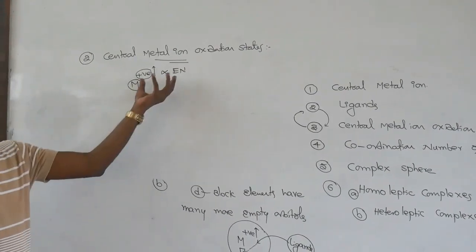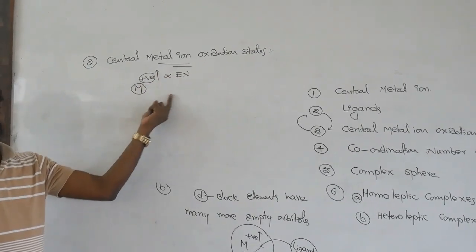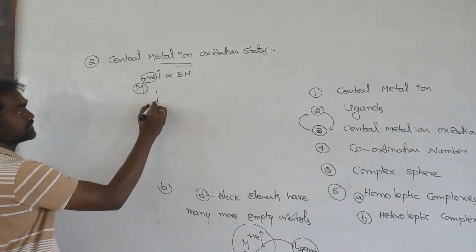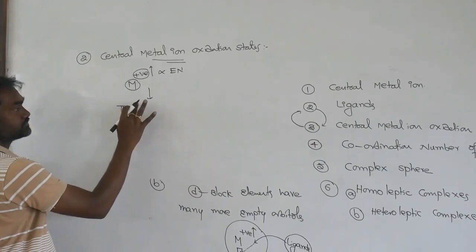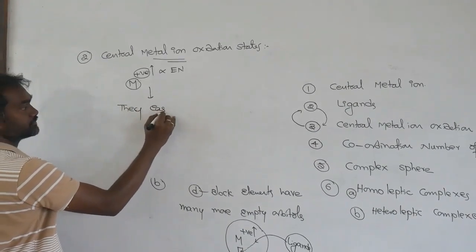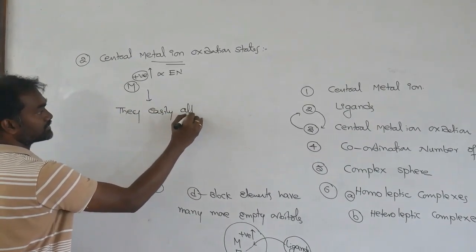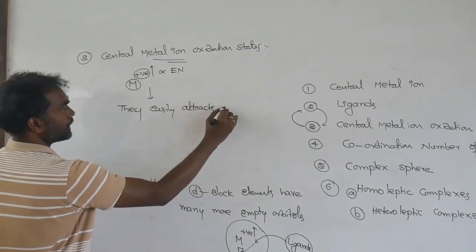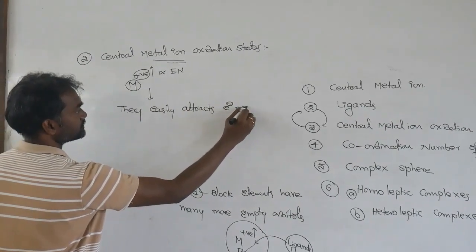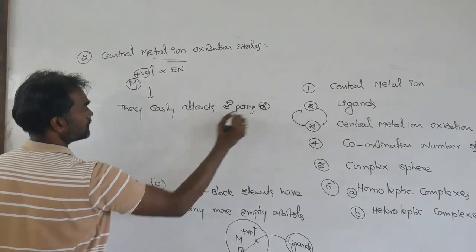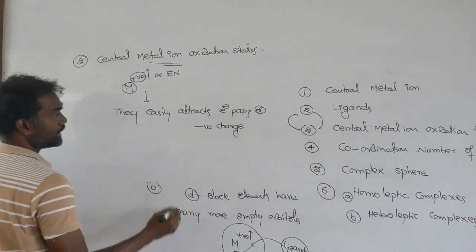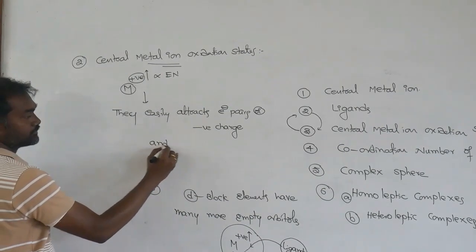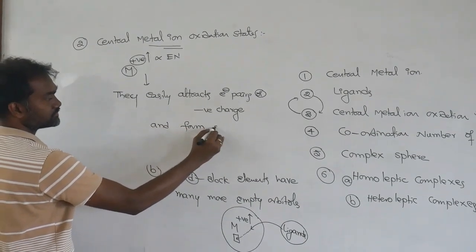Electronegativity increasing means they easily attract electron pairs or negative charge and form strong bonds.